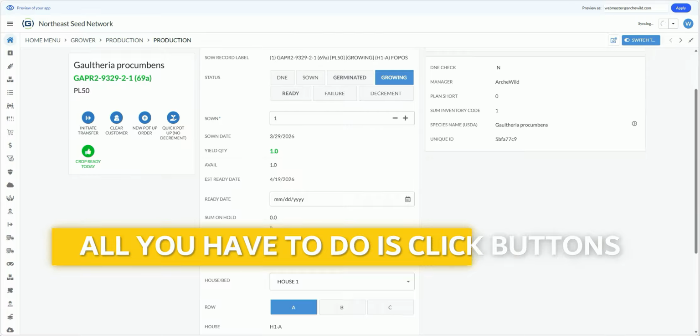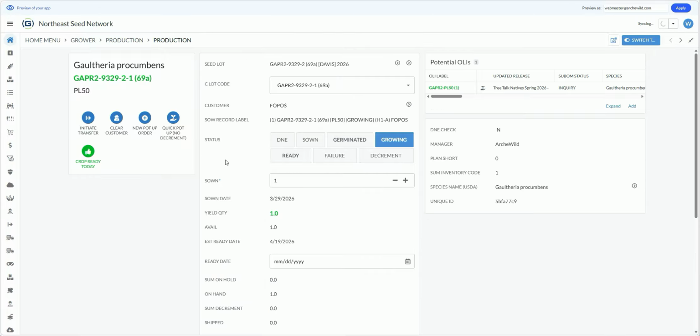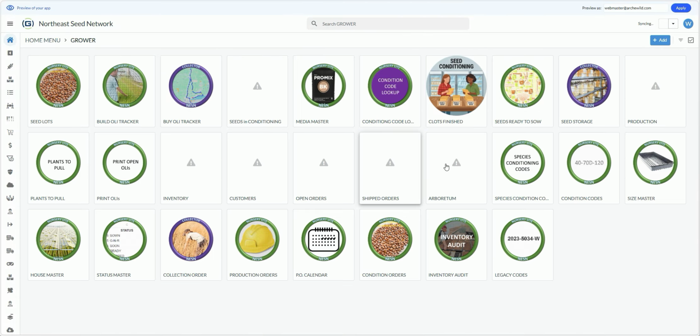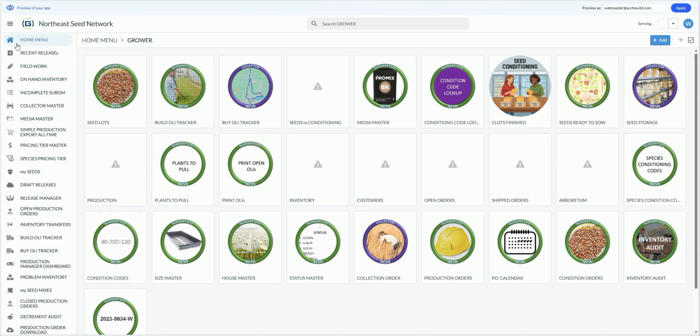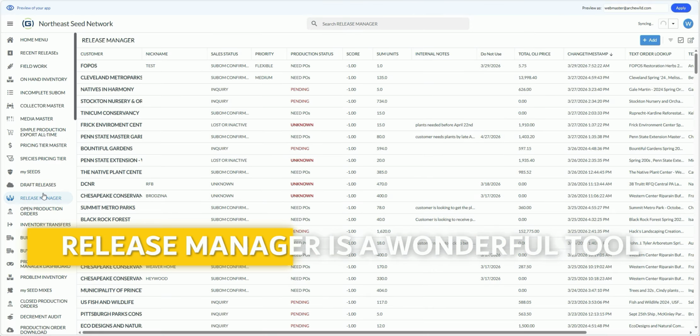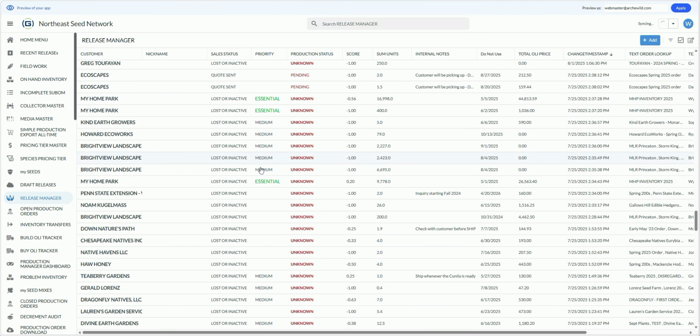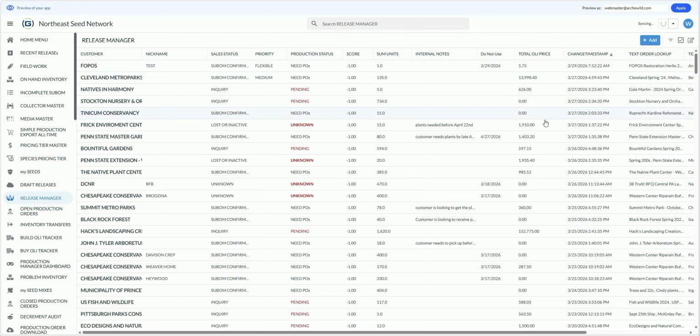This is great information. Let's go back and take a look at our order and make sure that it was set up properly. Actually, let me show you a different report. It is called the Release Manager, and it is in the side panel. This is a wonderful panel to use. It shows you all of your open releases sorted by recency of modification. So you can see that these are current orders, or current releases rather, and they are sorted by the last time that they were updated. So our faux post test order is at the top of the list.